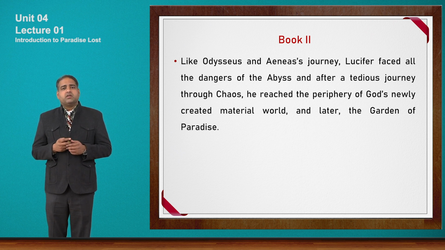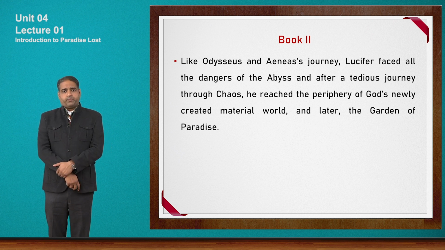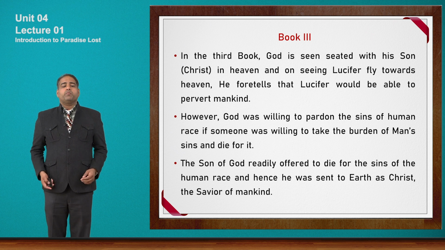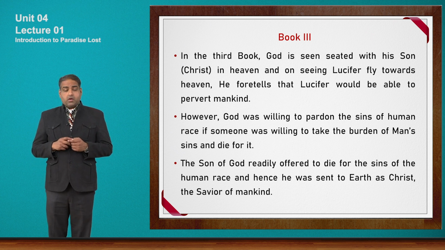Now let us talk about book 3. What is the story of book 3? In the third book, God is seen seated with his son Christ in heaven, and on seeing Lucifer fly towards heaven, he foretells that Lucifer would be able to pervert mankind. Now, as all of you know, God is omniscient, but he steps into something only after some circumstances.